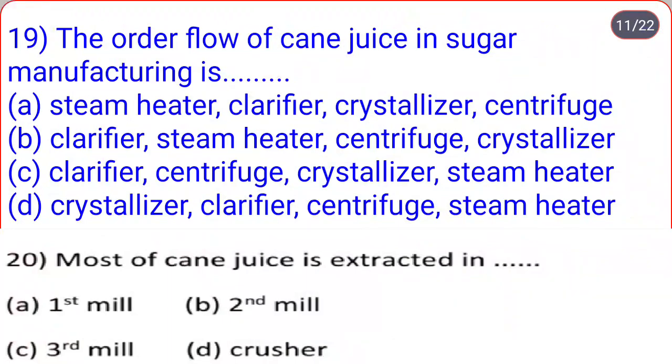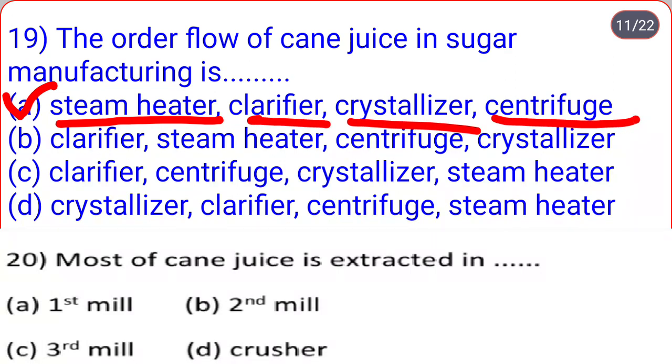Option C. The order flow of cane juice in sugar manufacturing is. So you check the options. So correct option is option A. First step is in steam heater, clarifier, crystallizer, and last one is centrifugation in centrifuge. So correct option is A. Most of the cane juice is extracted in first mill, second mill, third mill, crusher. So correct option, most of cane juice is extracted in crusher, that is option D.